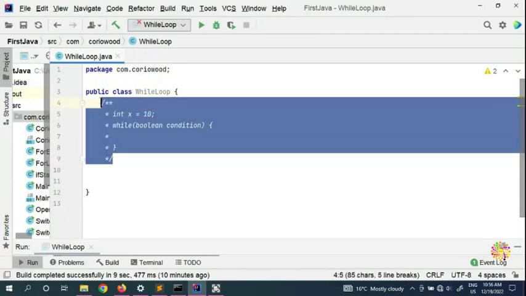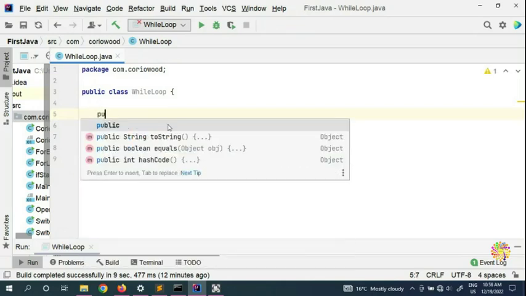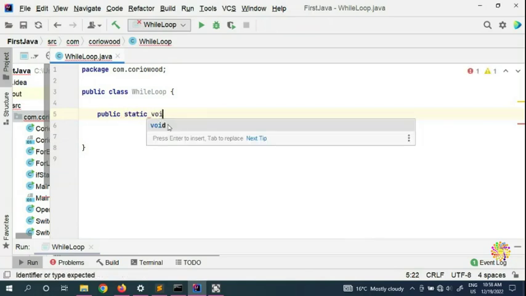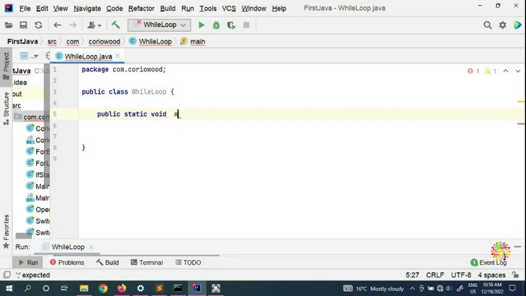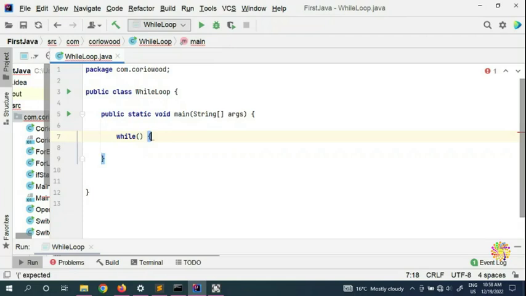Okay, so we're gonna start coding, and as I said, you can write your while loop in 3 ways. I'm gonna show you one by one. So we put our main function: public static void main, with a String array of args, and here you can start your while loop.